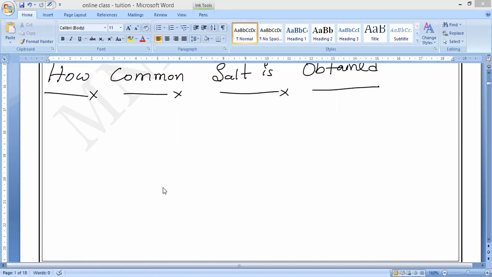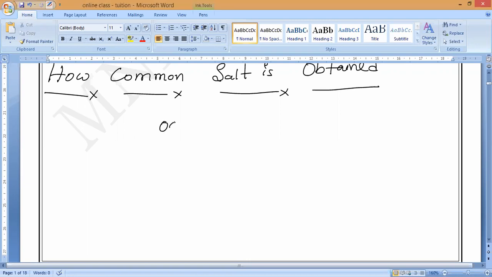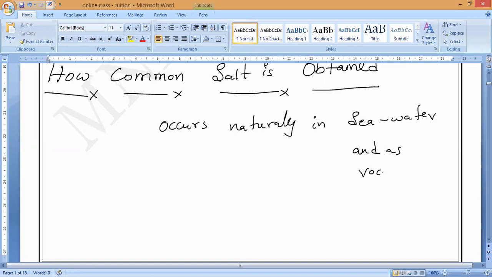So in the form of rocks also the salt is present. If you browse Himalayan rock salt in Pakistan, you can see big stones. You may watch it, rock salt. So naturally, that is what you have to remember. Common salt occurs naturally in seawater, ocean water, and as rock salt. Please note it down.